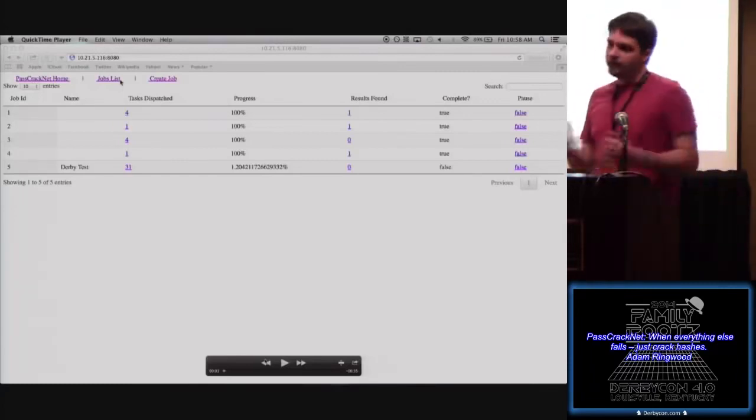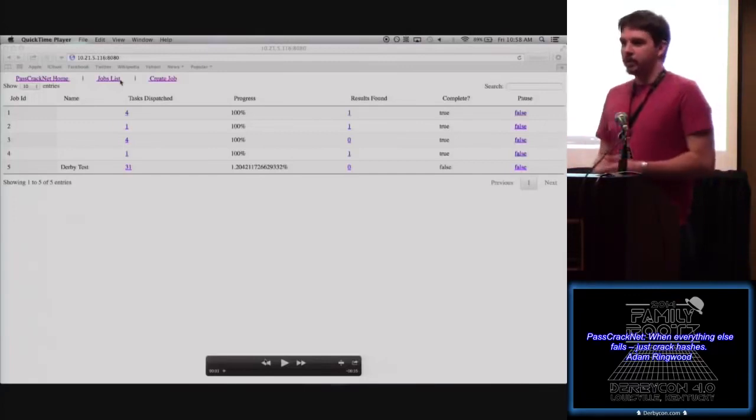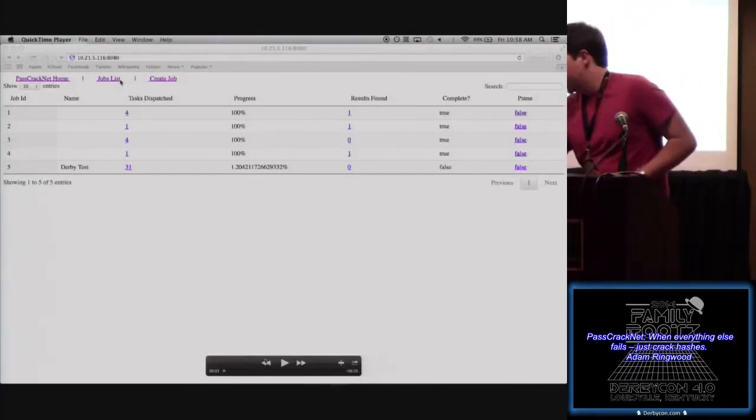So if you have a job that comes in that you need to get working on right now, but you also have a longer running job, then you can pause it and work on that.